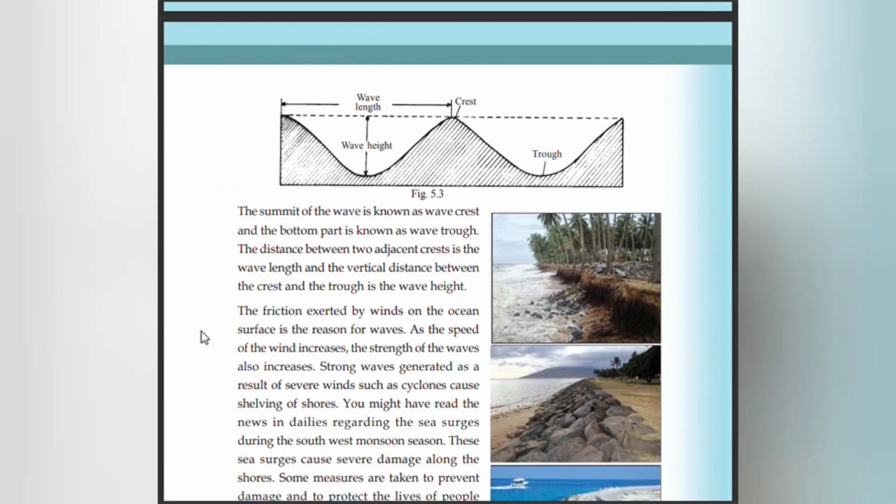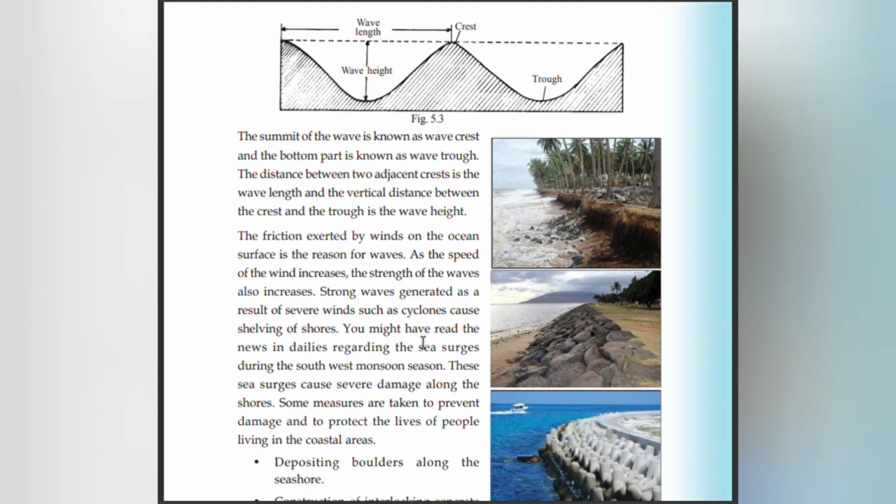wave height. The friction exerted by winds on the ocean surface is the reason for waves. As the speed of the wind increases, the strength of the waves also increases. Strong waves generated as a result of severe winds such as cyclones cause shelving of shores.